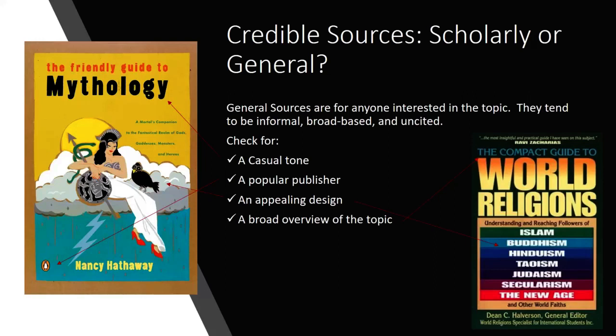The Compact Guide to World Religions has a similar design with bright colors and a similar lack of depth. If you look at the list, we're covering Islam, Buddhism, Hinduism, Taoism, Judaism, secularism, the New Age, and other world faiths, all in about 200 pages. This book is designed to give you a broad overview, but not to give you a lot of specific details about any of those religions. You might also notice that Christianity is not listed, and that's because this book is told from a Christian perspective. You'll find that a lot in general sources. They have a very narrow perspective on a very wide topic.